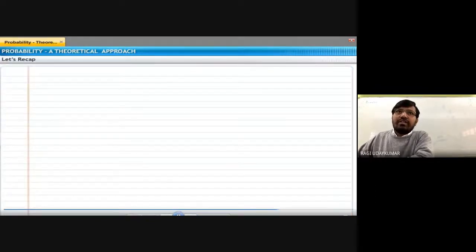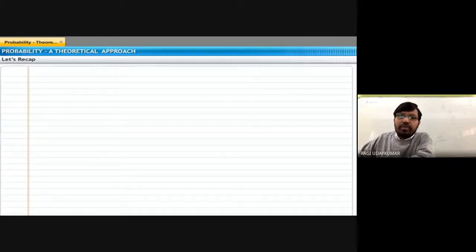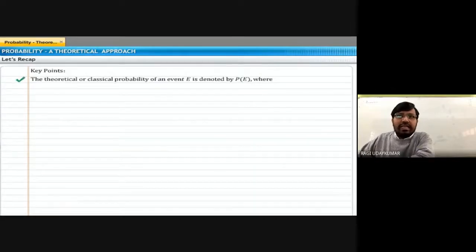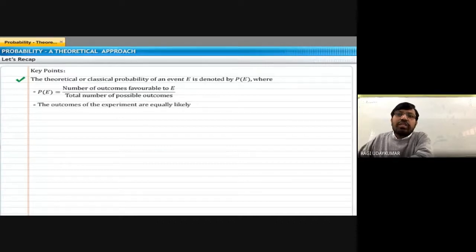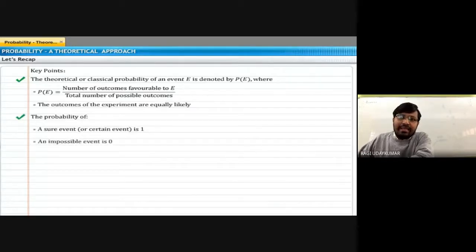So what we have learned, let us recall, these are the different types of probabilities we have learned here. I will explain to you on the board also very clearly, if you still have any doubt. Theoretical and classical probability of an event is denoted by P of A. What is the formula? Number of outcomes favorable to that particular event divided by the total number of possible outcomes. Total possible outcomes should be taken into consideration. The outcomes of an experiment are equally likely. Equally likely is nothing but same, equal chances.